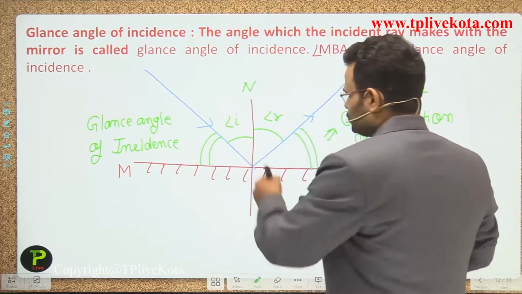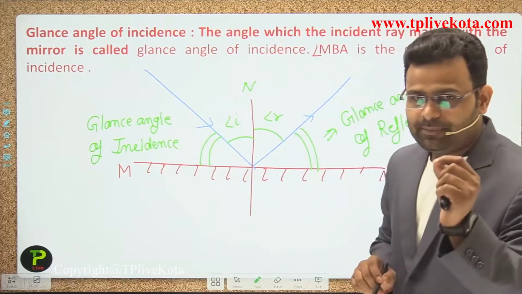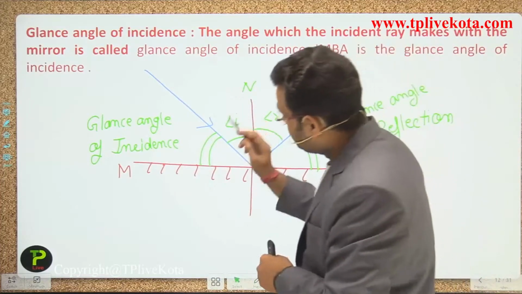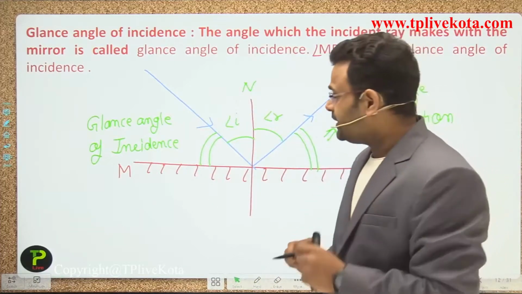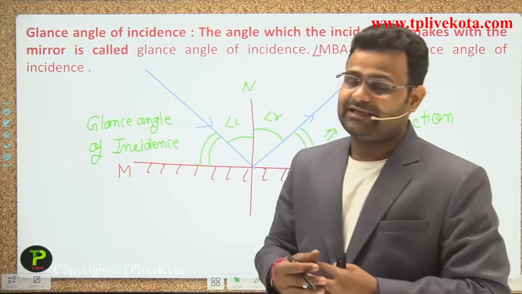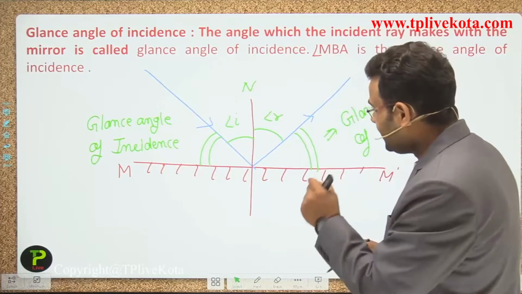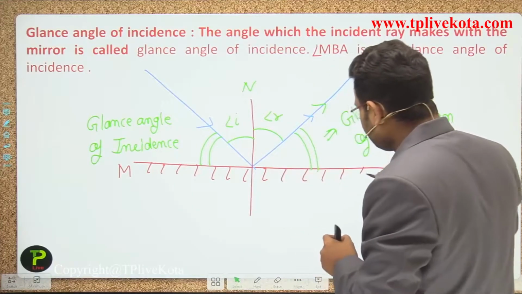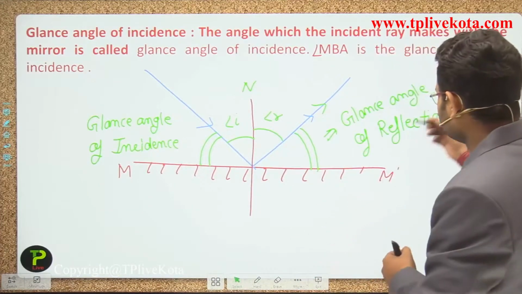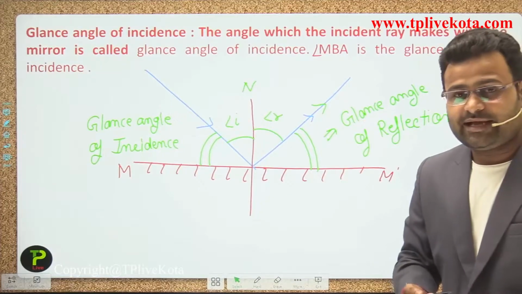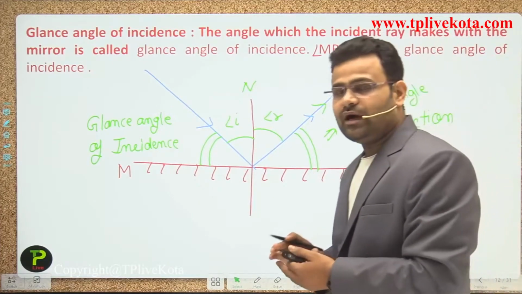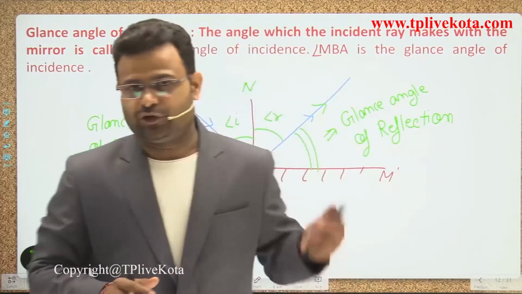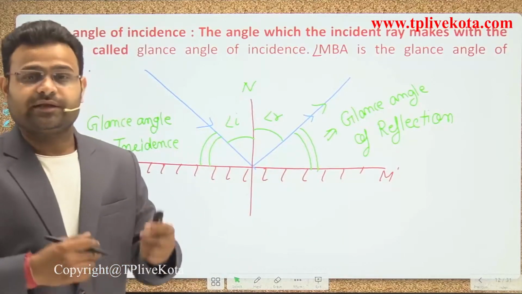Okay, guys. So the angle made by the incident ray with the mirror is called the glancing angle of incidence. The angle made by the reflected ray with the mirror is called the glancing angle of reflection, guys. So one by one we will complete all the topics related to reflection.